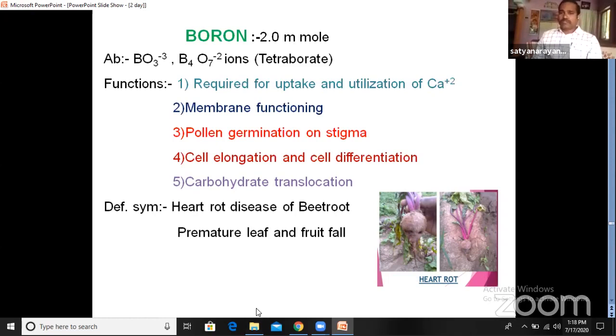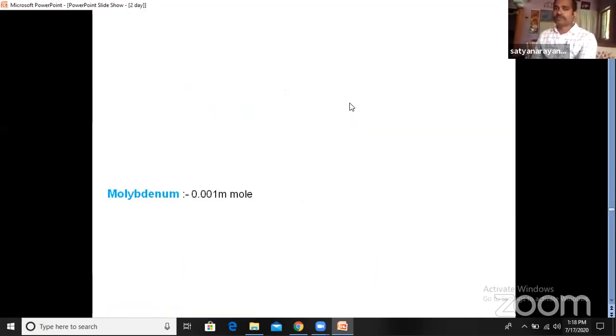Okay, children, you understood the deficiency symptoms and functions of boron. A very important function of boron is for the germination of pollen grain on the stigma, because the pollen tube is formed. So these are the important concepts and deficiency symptoms of boron.